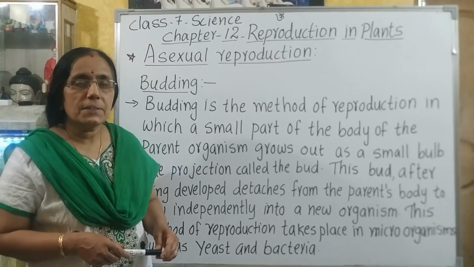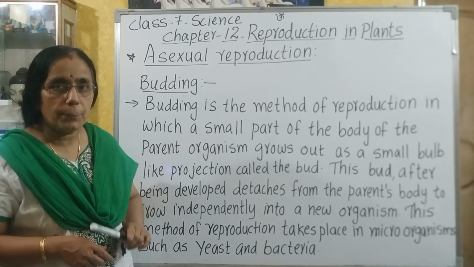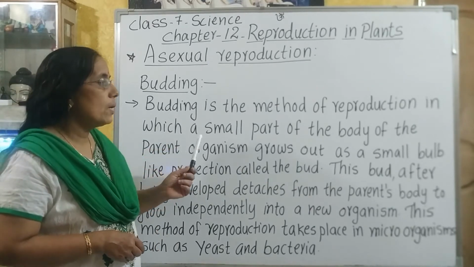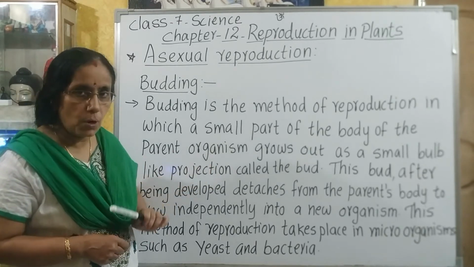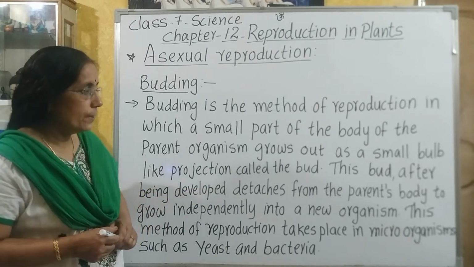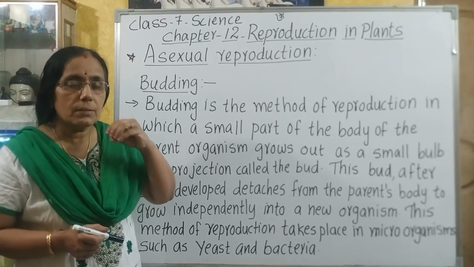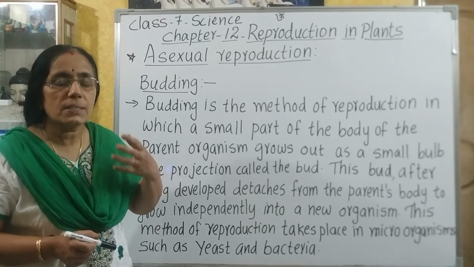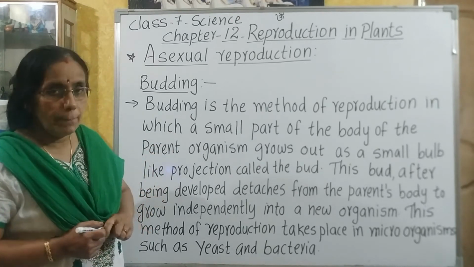First of all, let us discuss budding. Budding is the method of reproduction in which a small part of the body of the parent organism grows out as a small bulb-like projection called the bud. So what is a bud? A small bulb-like projection that comes out as an outgrowth from the body of the parent. That is known as a bud.